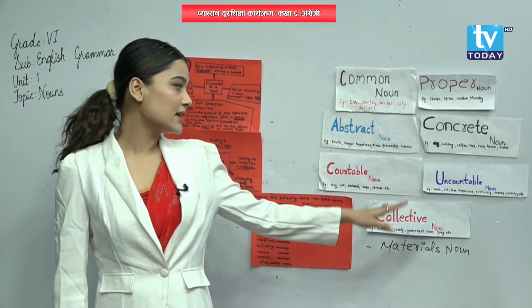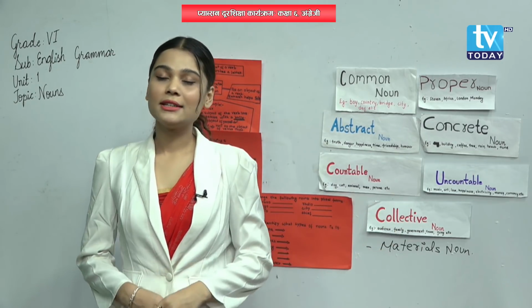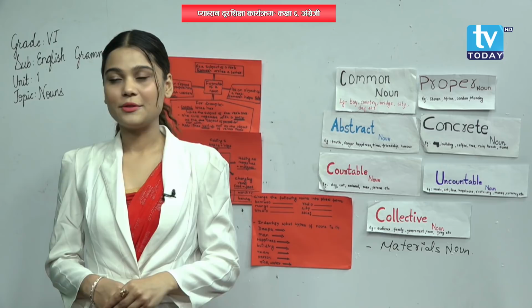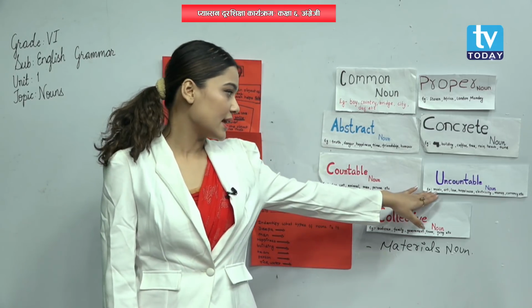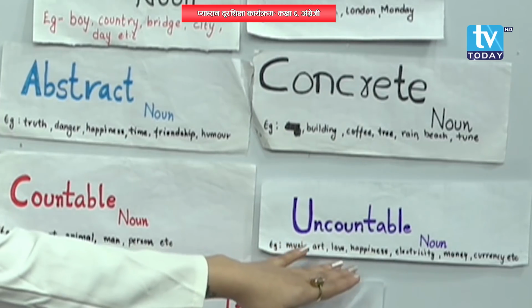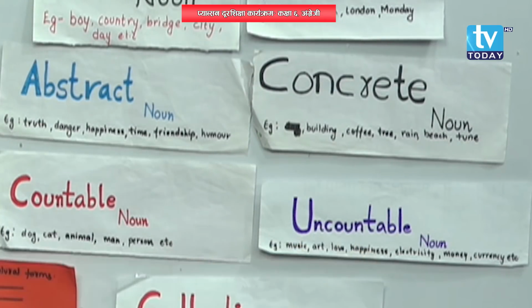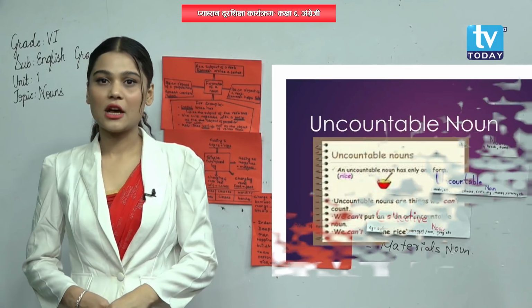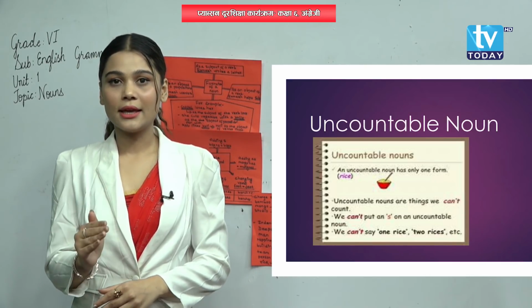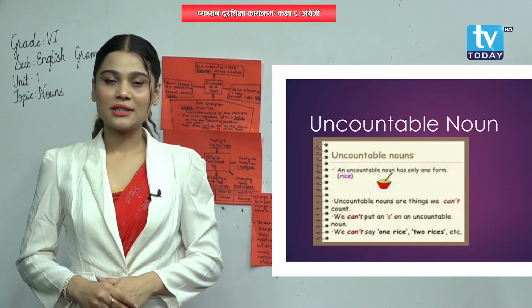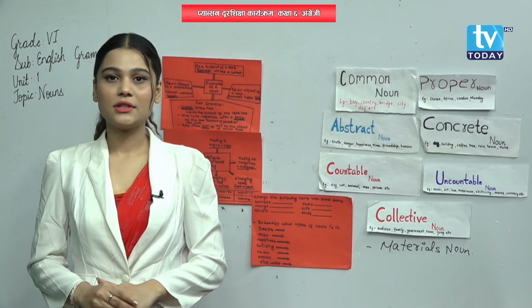Another one is uncountable noun. We cannot count uncountable nouns. For example, music, art, love, happiness, electricity, money, currency, etc. These are all uncountable nouns. And the main thing we need to remember is that we cannot add numbers to uncountable nouns.